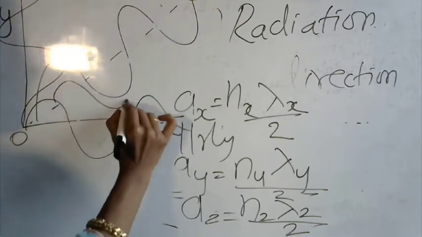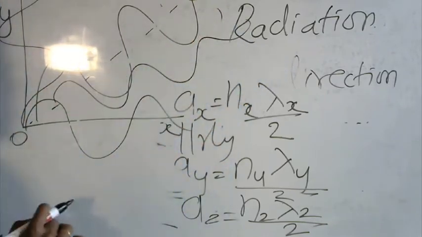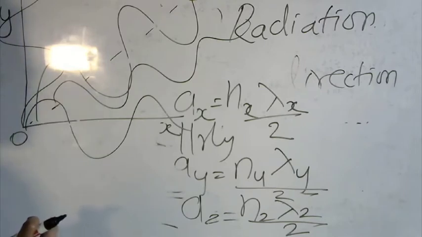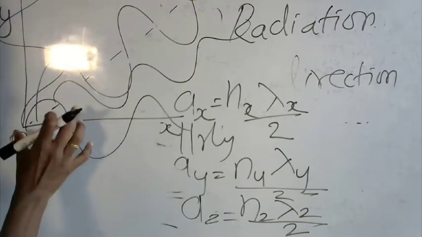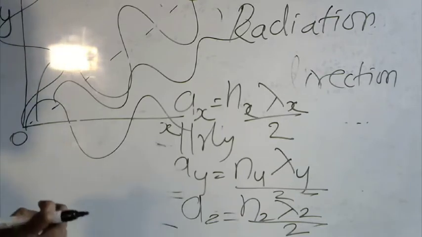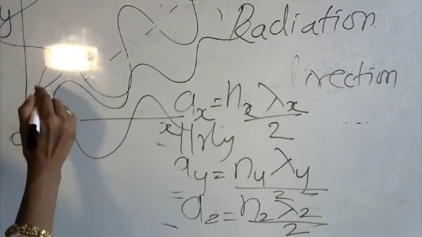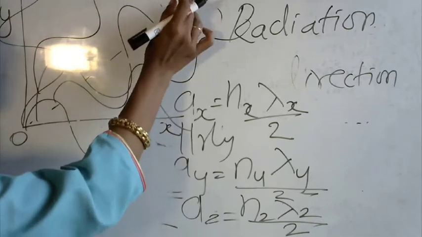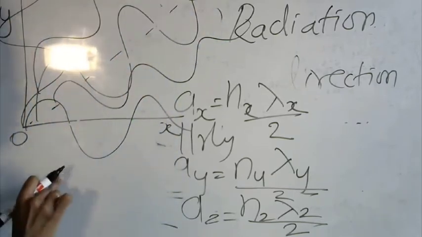Okay, so in this case, what will we do? There is an angle that also has to be considered. Let us take it as alpha, beta and gamma. The waves can also travel in between the z and y, or between y and x.